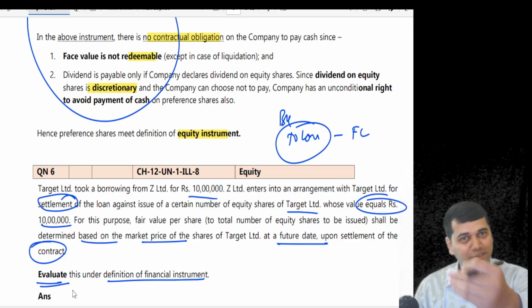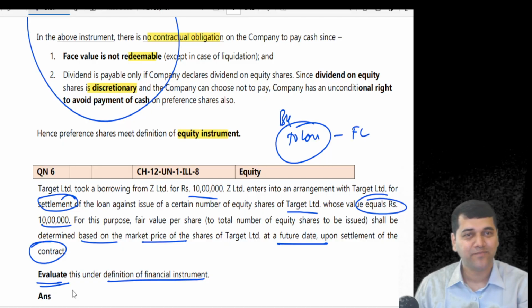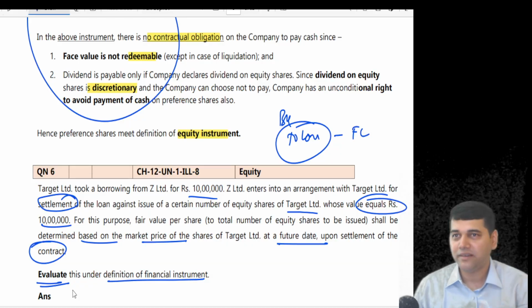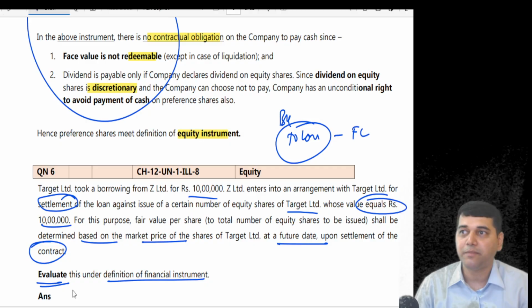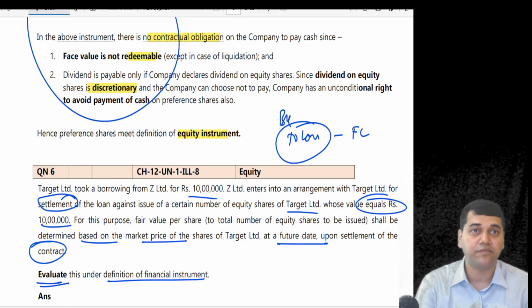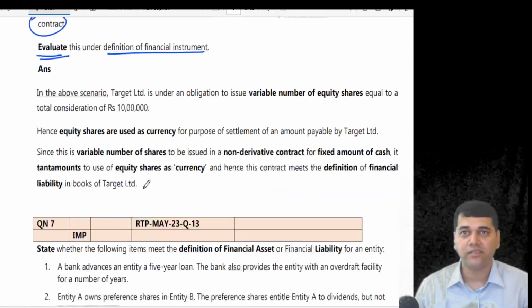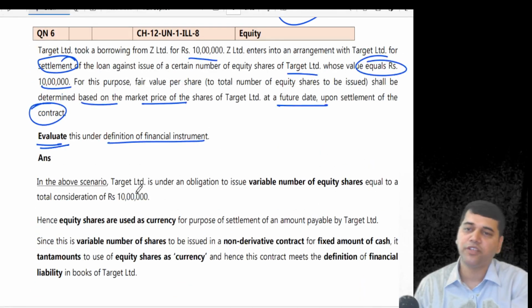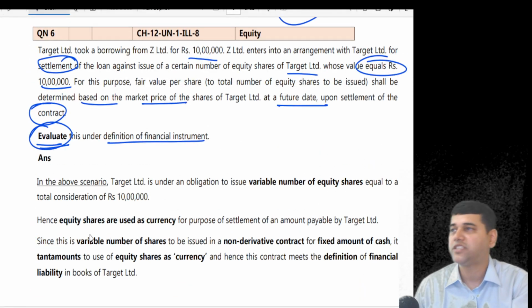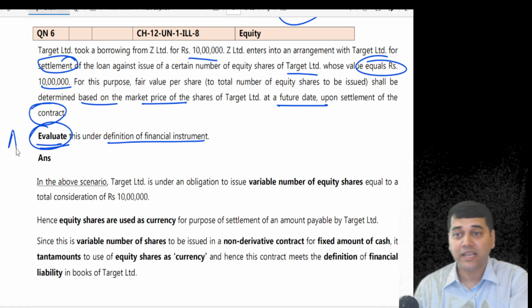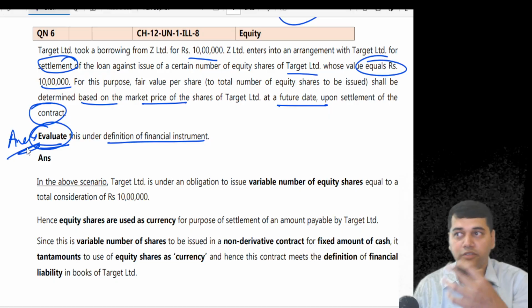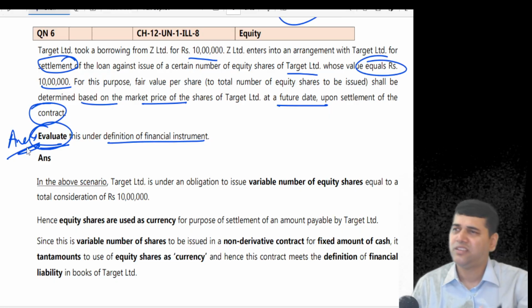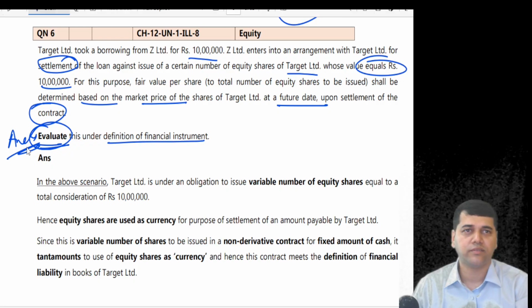But how will you say the fixed to fixed test is not matching? You can tell in layman language. Fixed to fixed makes us understand it better. But I wish you please write the definition. Okay, so let us see the answer. So the answer will be, in the above scenario, because they said evaluate, again, the definition they didn't go for. If they say analyze, you start with the definition. So this you should learn. When should I write the definition? Not to take risk, you write always.